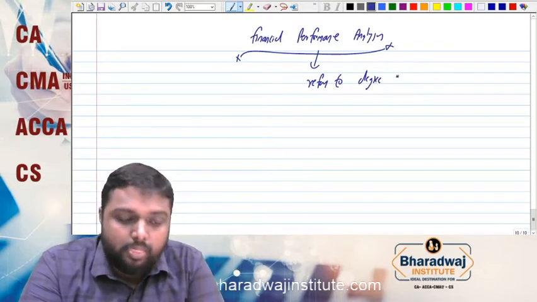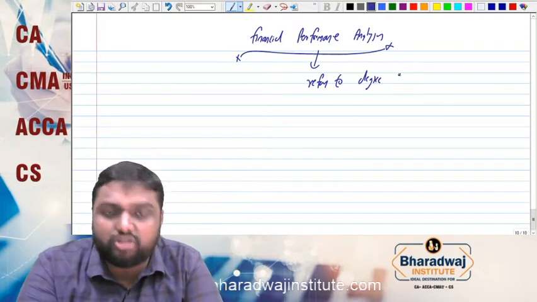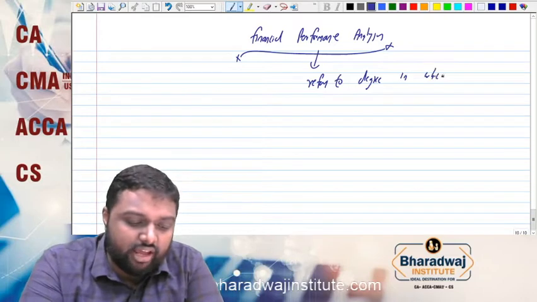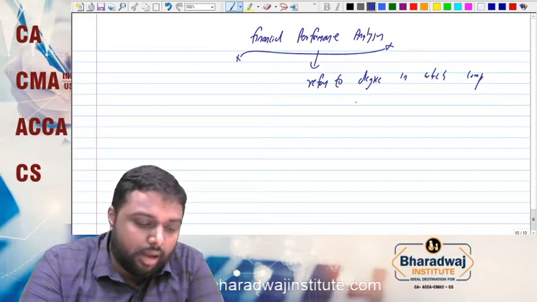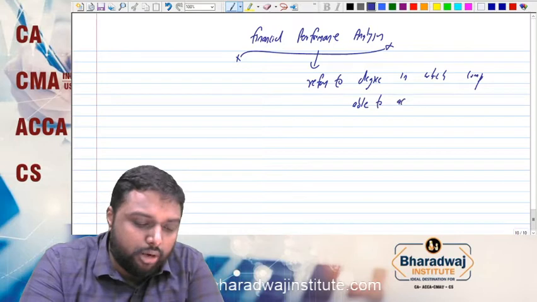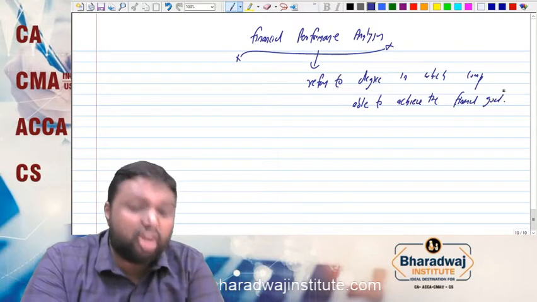the degree to which a company is able to achieve its financial goals.